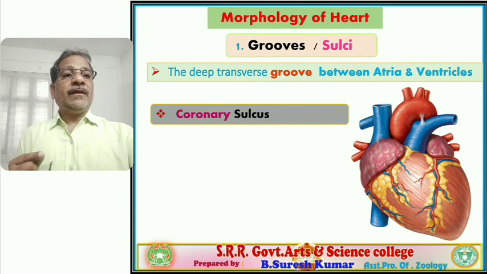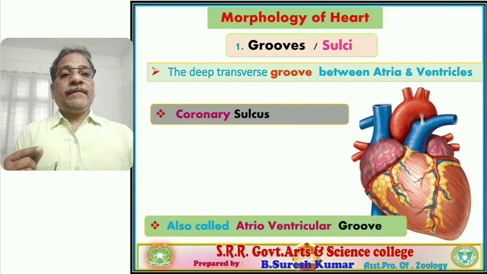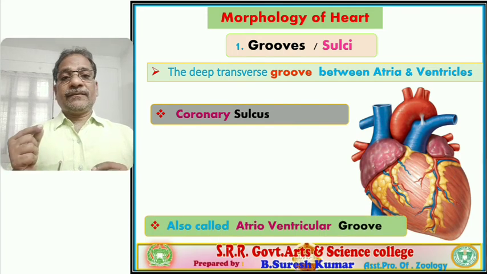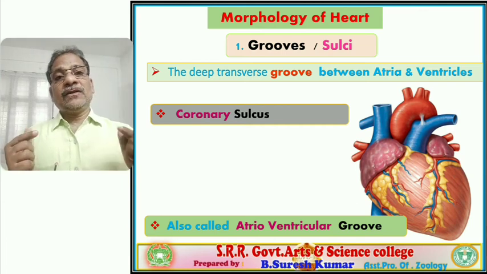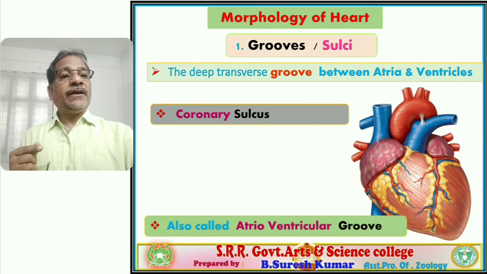Next, it is also called the atrioventricular groove. The coronary sulcus is also named as what? Atrioventricular groove.